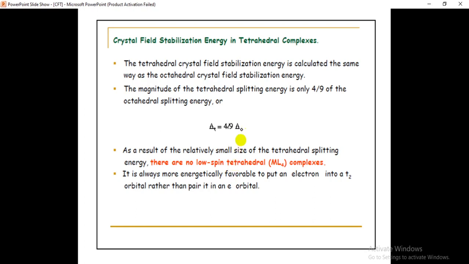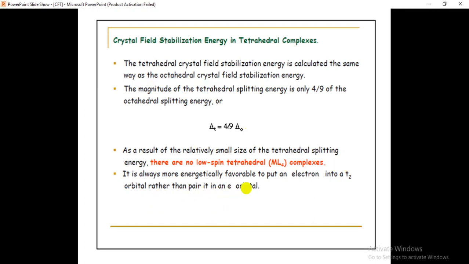Is it clear? Moreover, in the octahedral geometry the ligands can approach along the axis, but in the tetrahedral geometry the ligands approach in between the axis. So that's why delta T is always less than delta O.